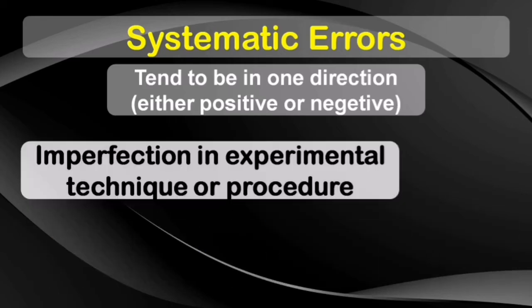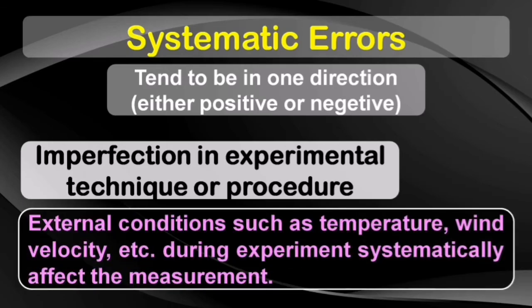The second one under this category is imperfection in experimental technique and procedure. It is always important to follow rules and procedures while taking any measurement, because if you do not follow the rules properly, there is a high chance that your experiment will give you erroneous results. For example, if you place a thermometer under the armpit, it will always show you a temperature that is less than the actual body temperature. So it is a systematic error since it tends to be in one direction.